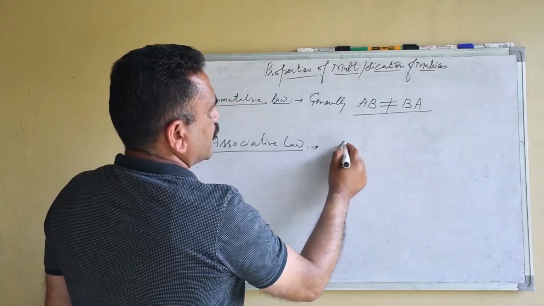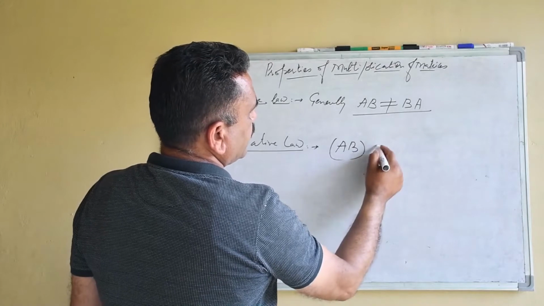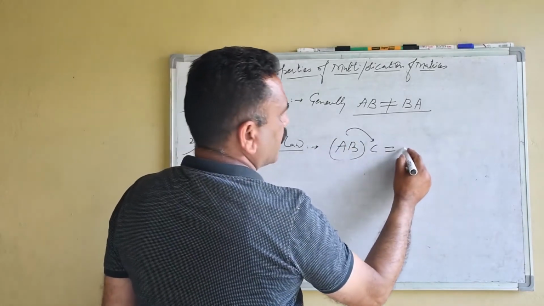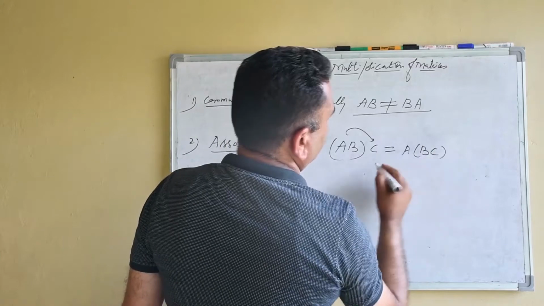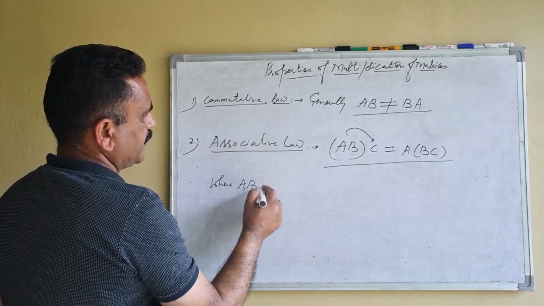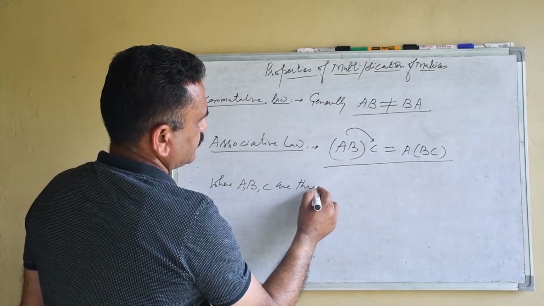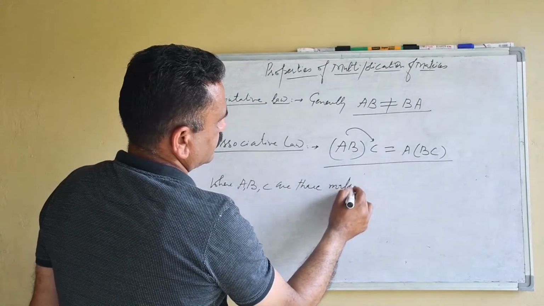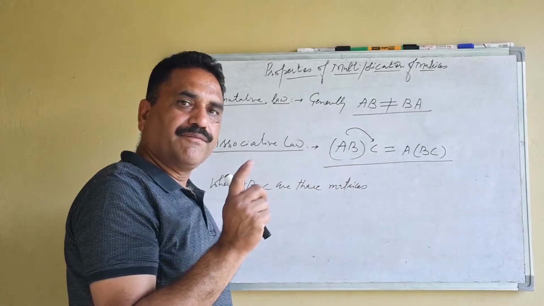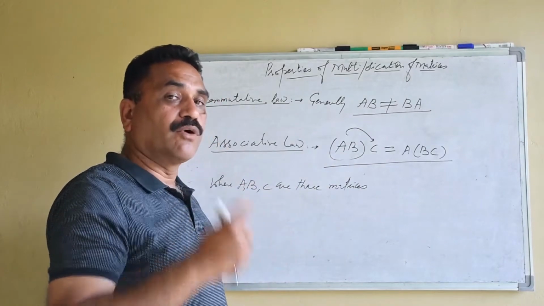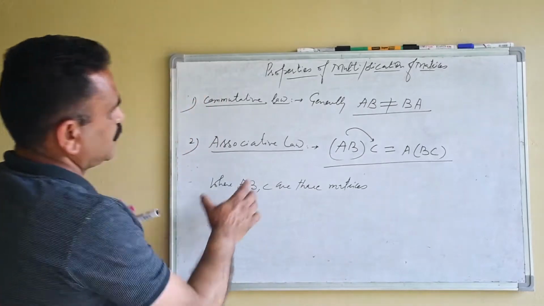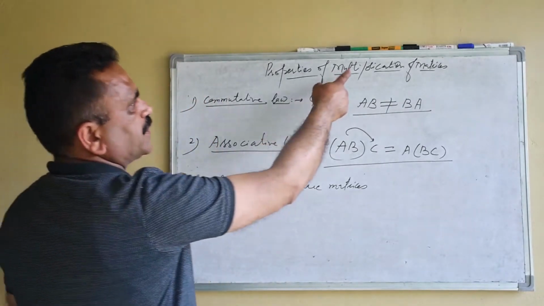Associative law, it holds good. That means the product of AB, we will multiply it with C, must be equal to A with the product of BC, where A, B, C are three matrices in which product multiplication is possible if the number of columns of the first matrix is equal to the number of rows of the second, and we will multiply rows with the column. So this property holds good with respect to multiplication.